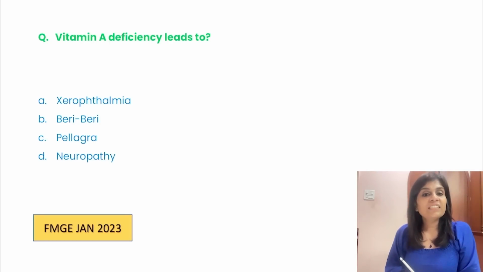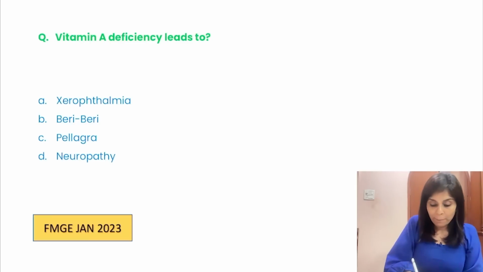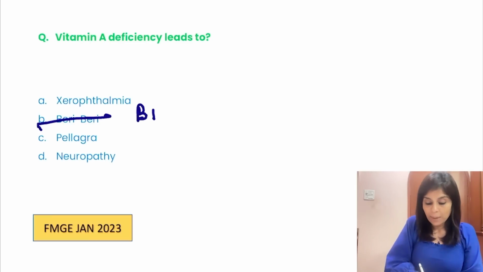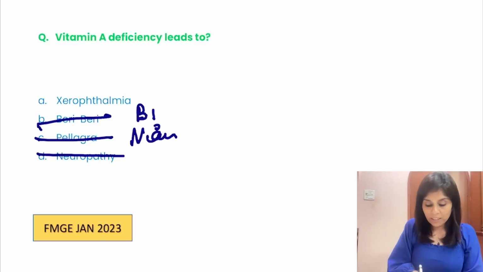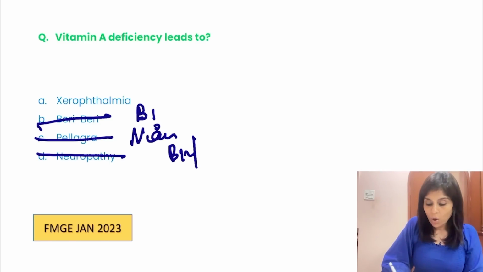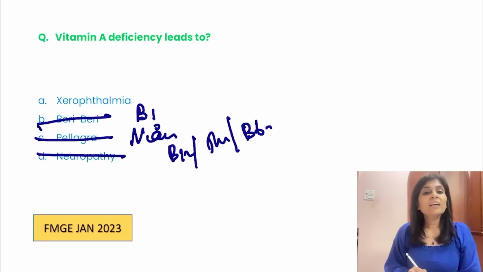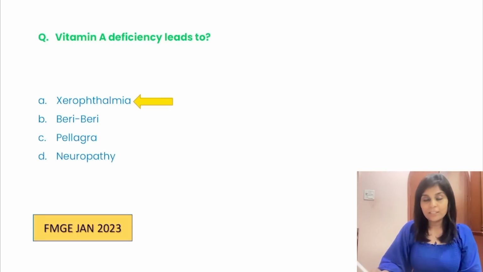Vitamin A deficiency leads to what? We know the answer, don't we? Beriberi, no. Thiamine deficiency causes beriberi. Pellagra, no. Niacin deficiency. Neuropathy is caused by B12 or thiamine or B6 deficiency. So what are you left with? You are left with xerophthalmia. So vitamin A deficiency leads to xerophthalmia.